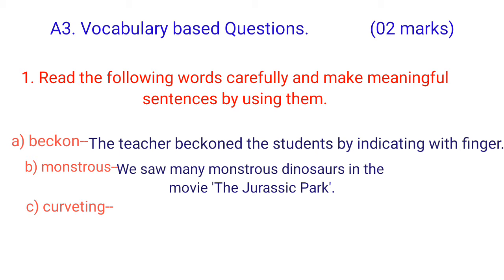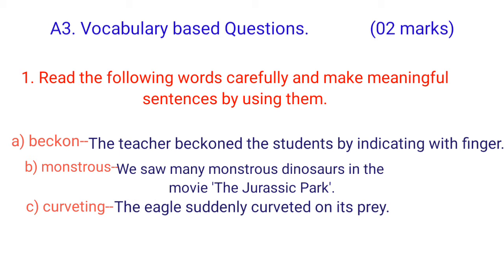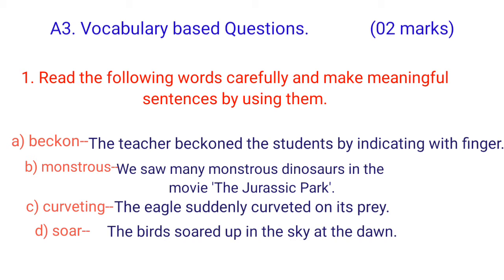Curveting. Curveting means suddenly leaping upon a prey. The eagle suddenly curveted on its prey. Soar. Soar means to fly high in the sky. The birds soared up in the sky at dawn.